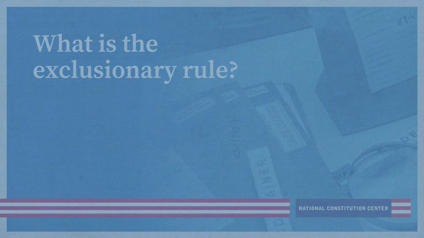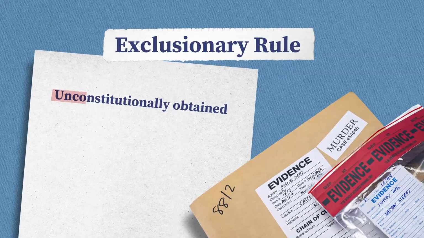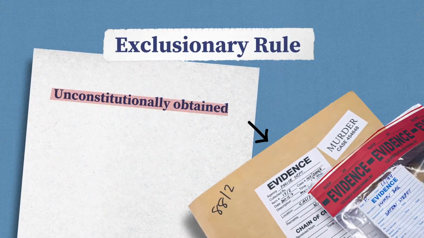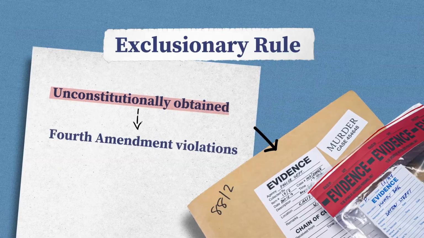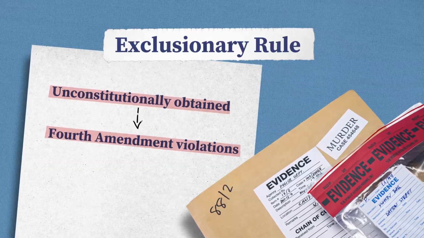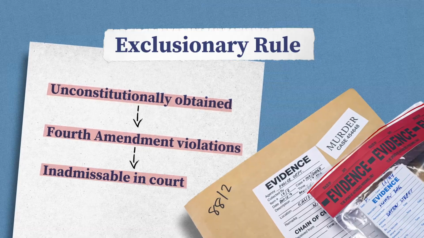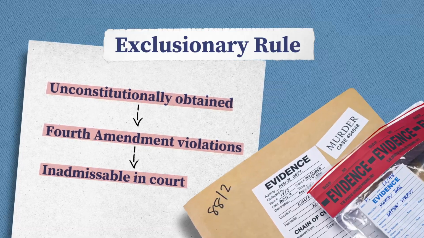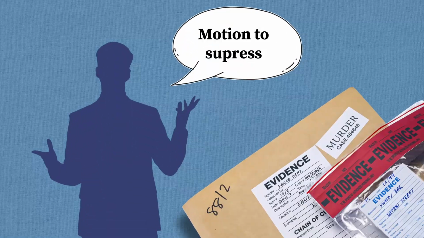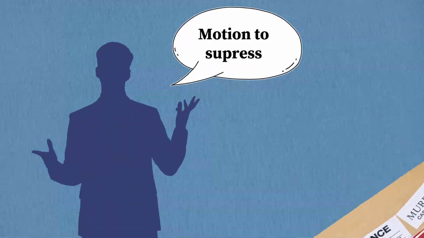The exclusionary rule is a rule that if evidence is unconstitutionally obtained, that is, the government got the evidence as a result of Fourth Amendment violations, they can't use that evidence in court. And what happens is the defendant, that is, the person charged, will file a motion to suppress. That is a motion before the court saying you can't use this evidence, government. You're not allowed to show the jury the evidence of my guilt, as a way of deterring the government from violating the law in the first place.